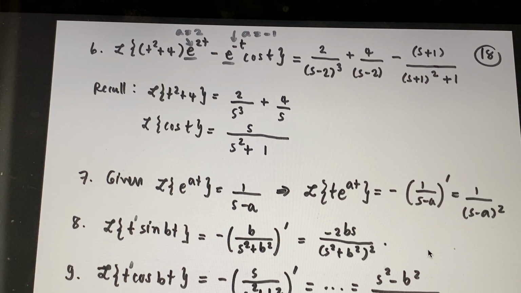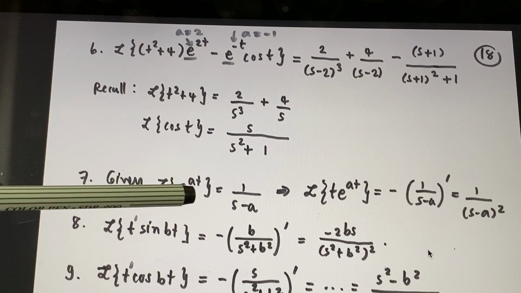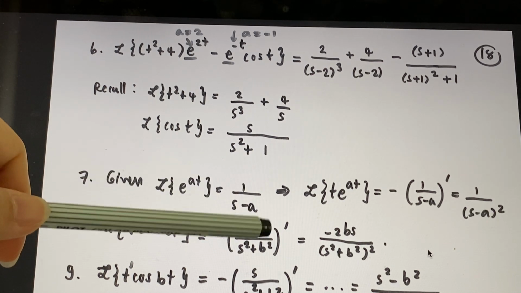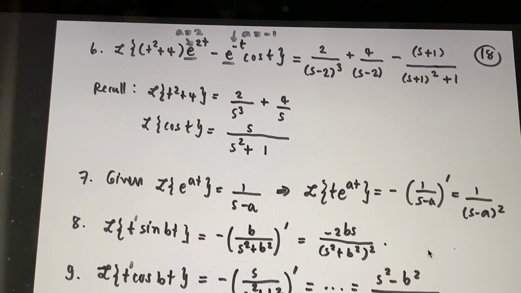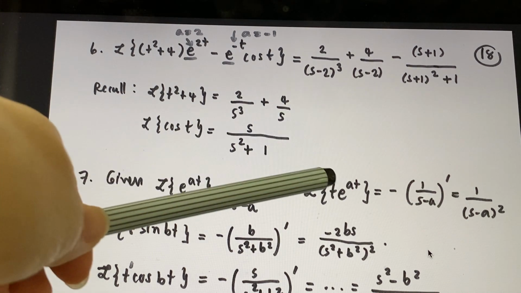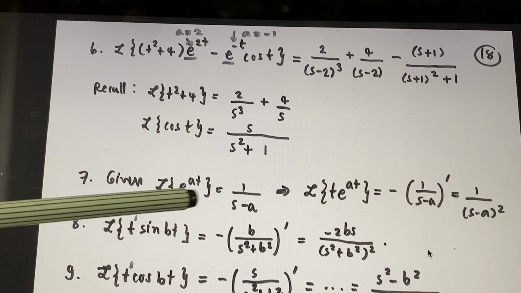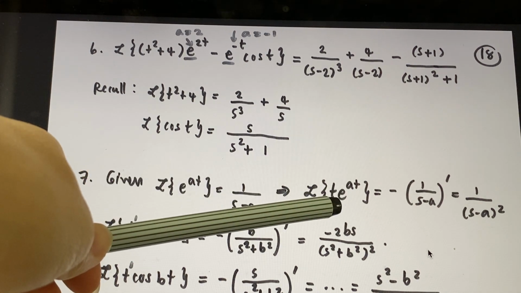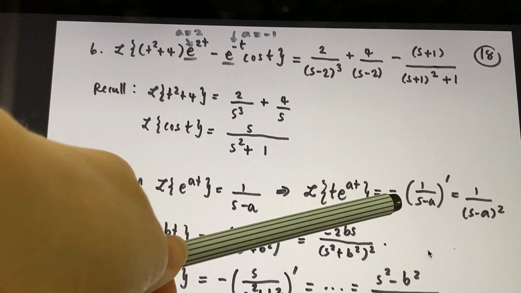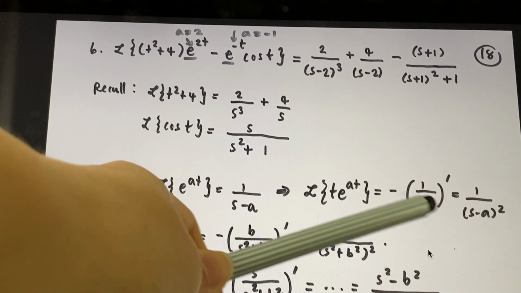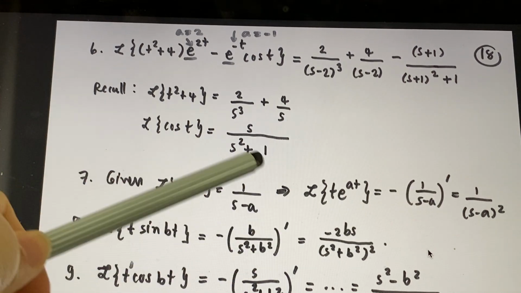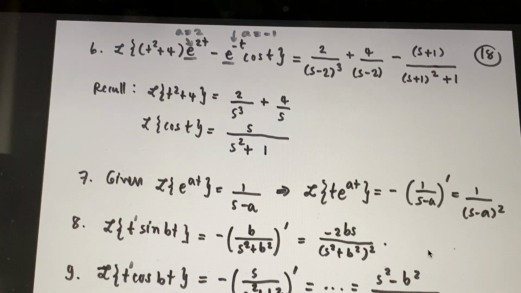See example 7. Given Laplace transform of e to the at is 1 over s minus a. We know it. So if you multiply t with this, you can do this one first, and then it's equal to minus 1 power 1, which is minus 1. And then you take the first derivative of this term, which is going to be 1 over s minus a squared.